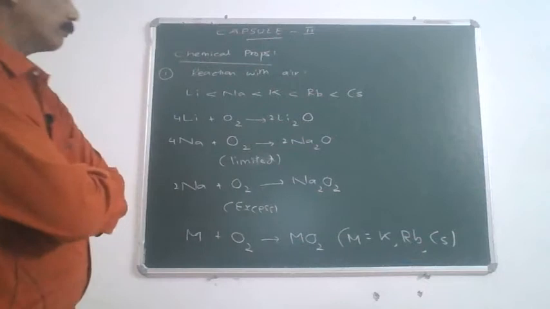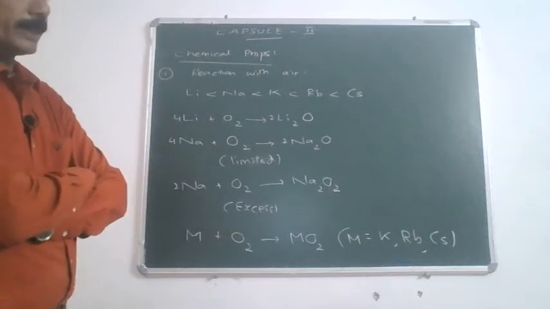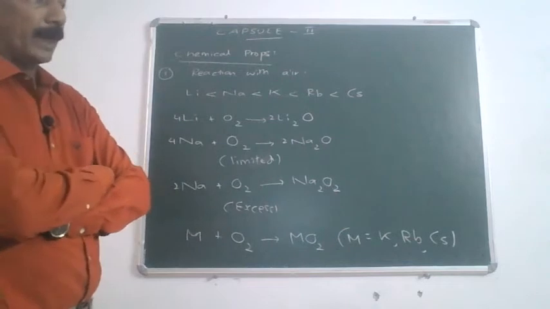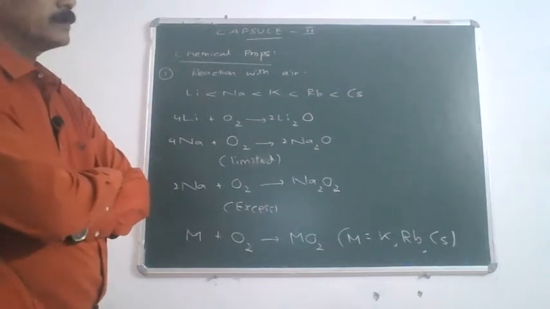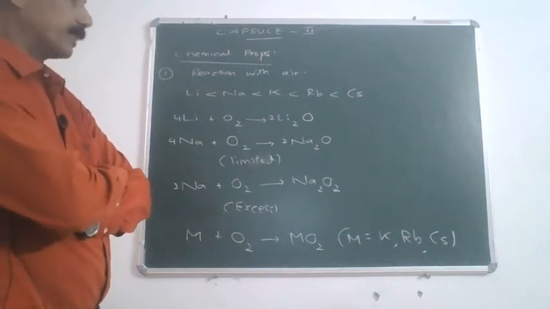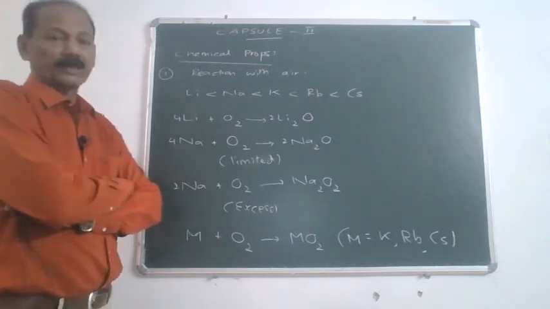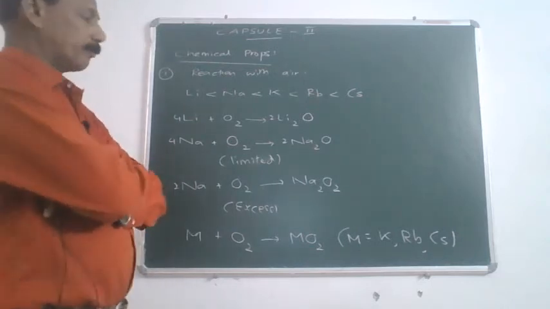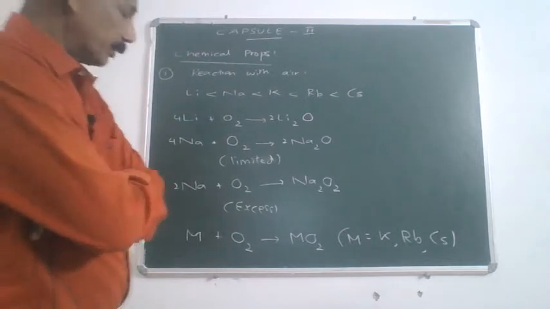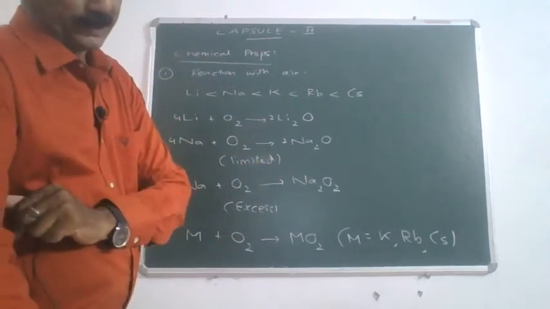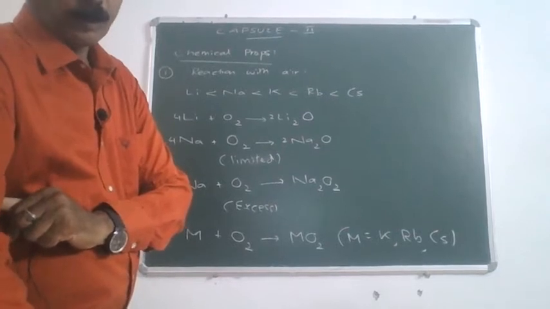I was telling you about the logic here. A small cation stabilizes a small anion, and vice versa. Therefore, lithium forms a monoxide while sodium forms a peroxide, whereas the rest of the members, they form superoxides.